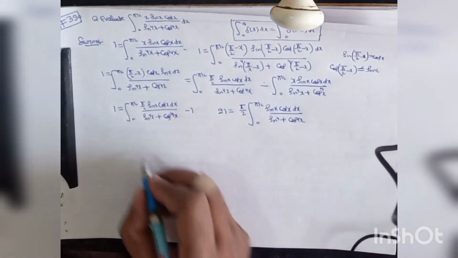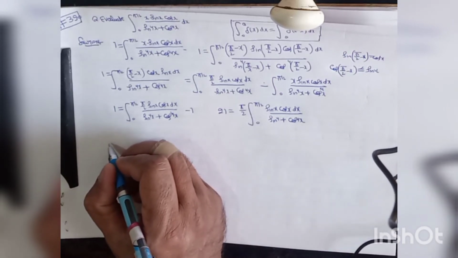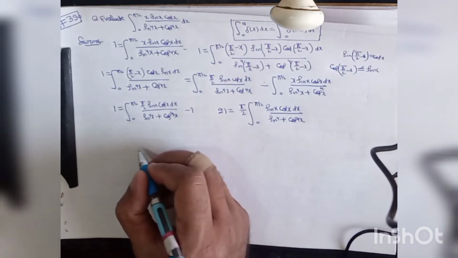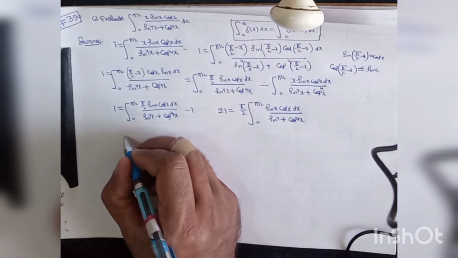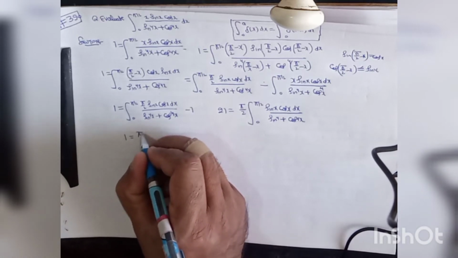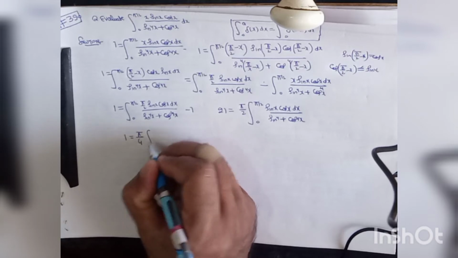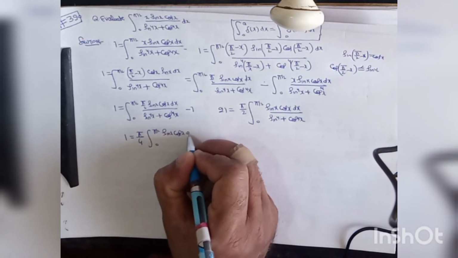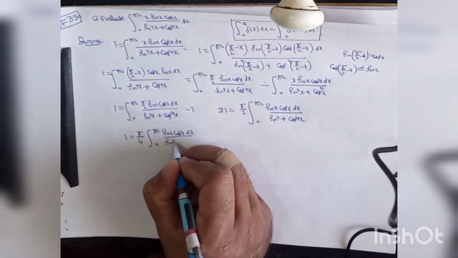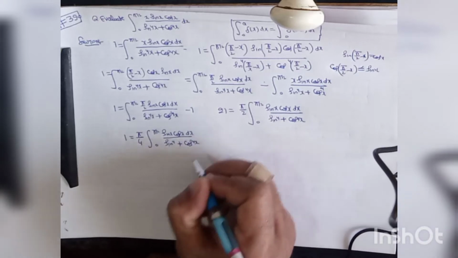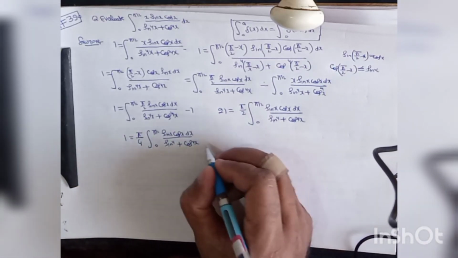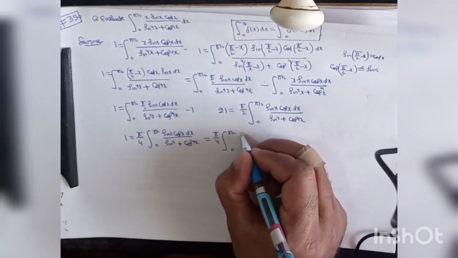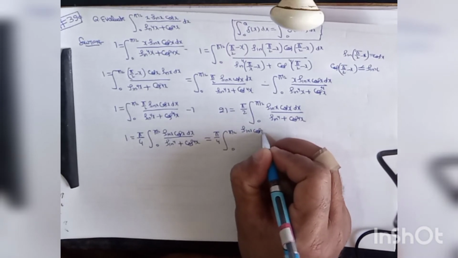So I is equal to pi upon 4 times the integral from 0 to pi by 2 of sin x cos x dx divided by sin^4 x plus cos^4 x. Now dividing numerator and denominator by cos^4 x, this may be written as pi upon 4 times the integral from 0 to pi by 2 of sin x cos x divided by cos^4 x dx